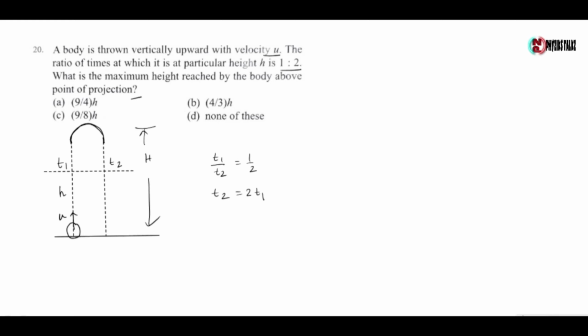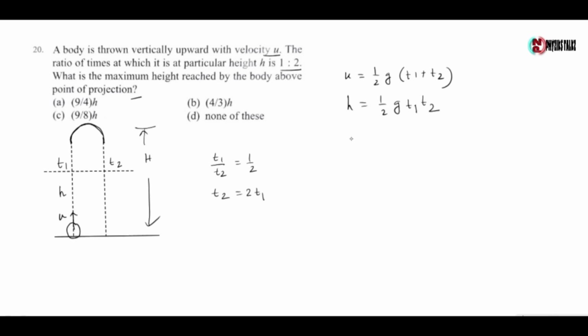To do this problem we have to remember two formulas: u equals half g (t1 plus t2) and h equals half g t1 t2. Previously I proved this in problem 17.